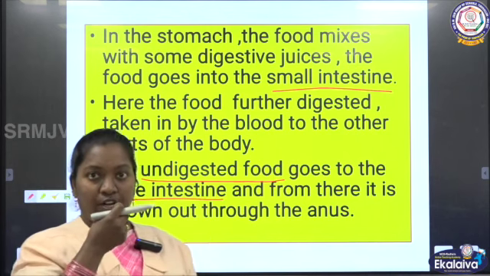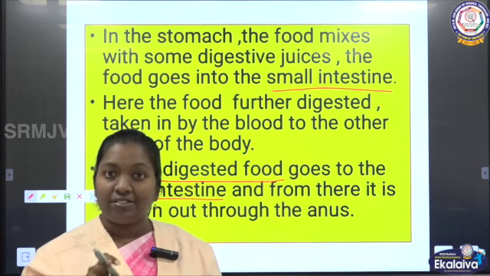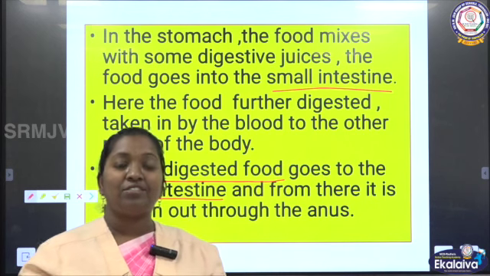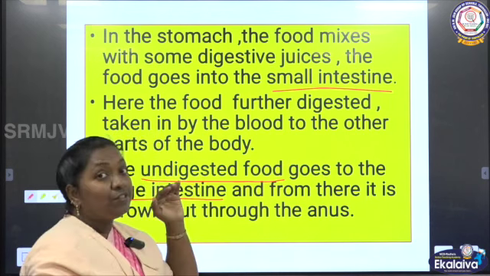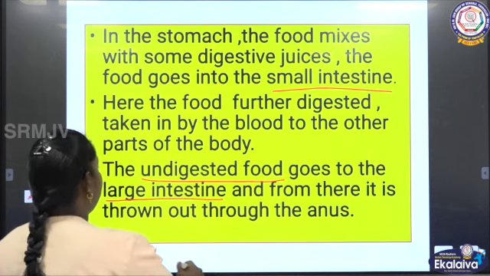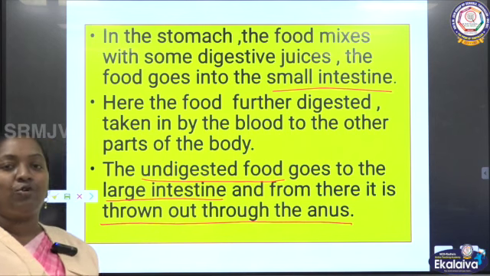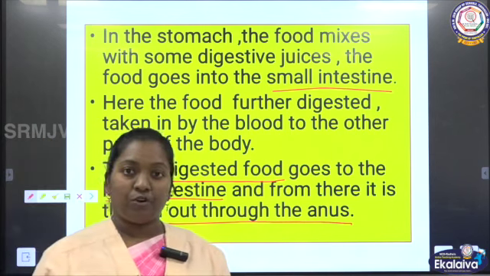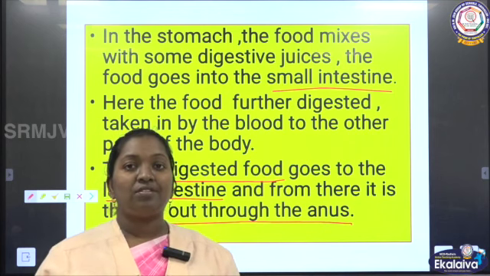So from the mouth to the food pipe, then the stomach, stomach to the small intestine. After the small intestine, the remaining undigested particles are passed through the large intestine. From the large intestine, all the remaining unwanted material present in our body is eliminated, thrown out through the last part of our body, the anus. In this way, the digestion process takes place.